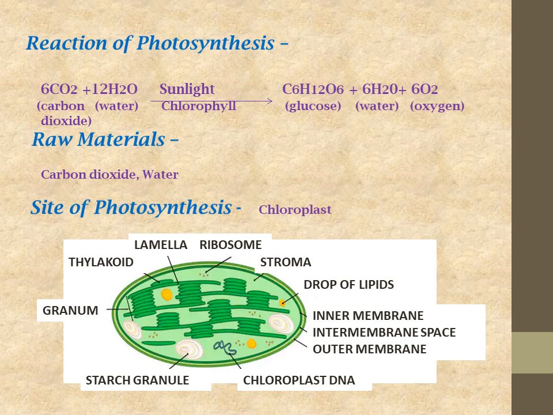And we have discussed it earlier that chloroplast is a semi-autonomous organelle. What are such organelles? Organelles which have their own DNA. So chloroplast has DNA also. So this is the structure of chloroplast. Now the main things that we have to consider are stroma and granum.